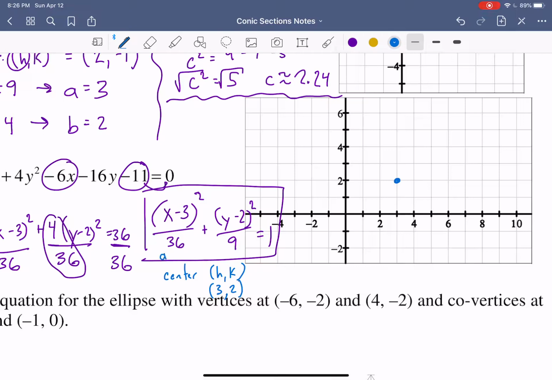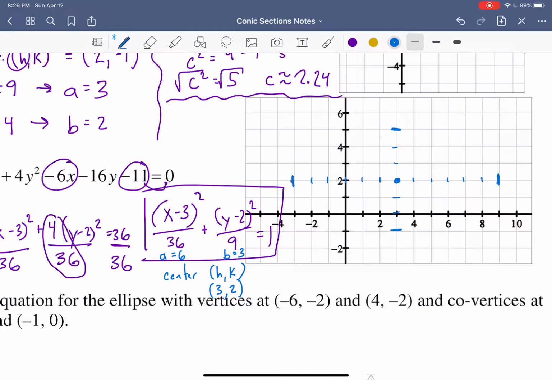We have a squared is always underneath the x, so that's 6. Our b squared is underneath the y, so that's 3. So a, remember, tells us how far left or right. So we'll go 1, 2, 3, 4, 5, 6, and 1, 2, 3, 4, 5, 6. And then we go 3 up and down. 1, 2, 3. 1, 2, 3.